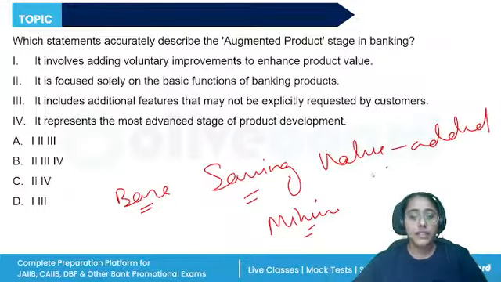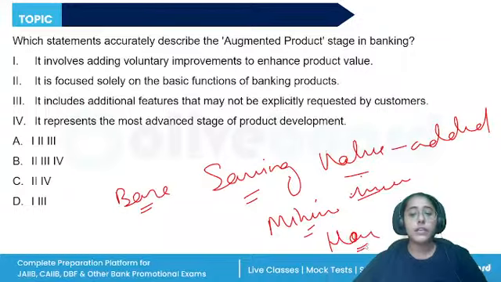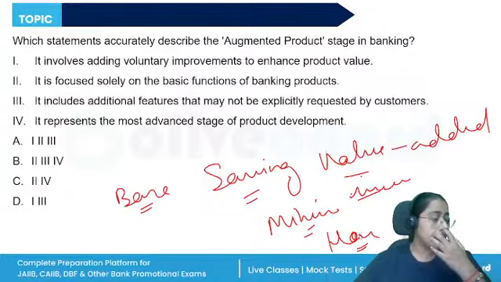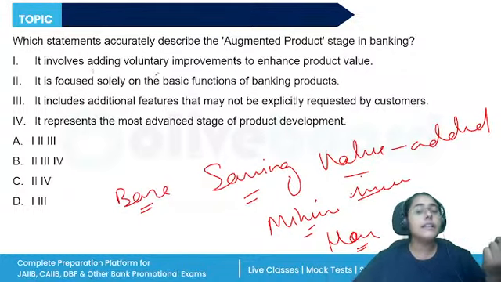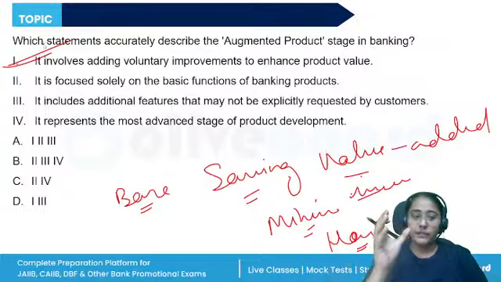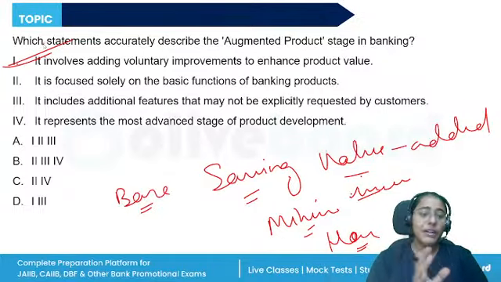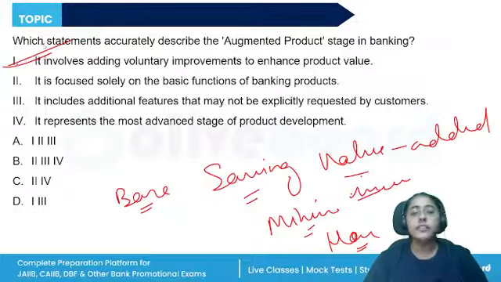Augmented products are the value added product. Let's say the customer along with the savings account is offered an insurance product. It is a value added product. Or with a home loan, they are offered an insurance, home insurance. So these are voluntary improvements that enhance the product value because the generic product is same across all the competitors, all the banks.